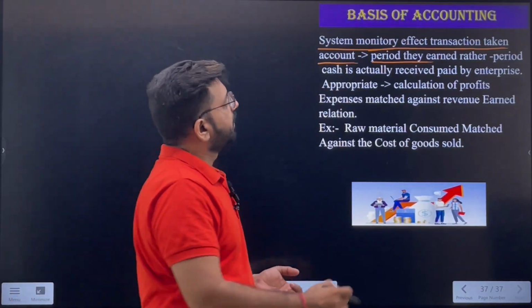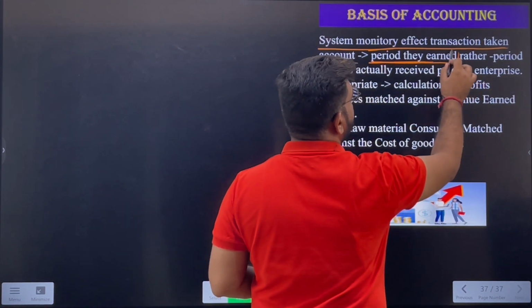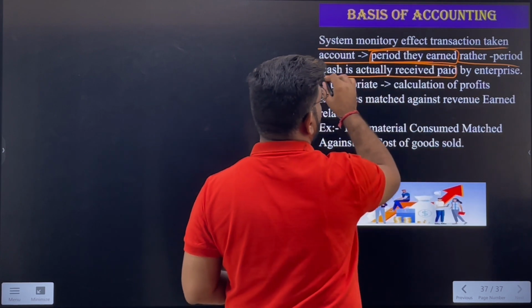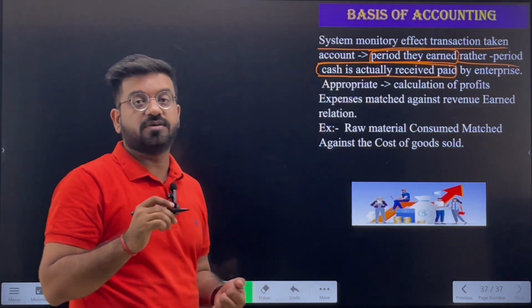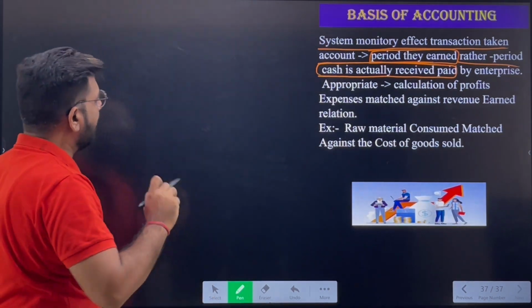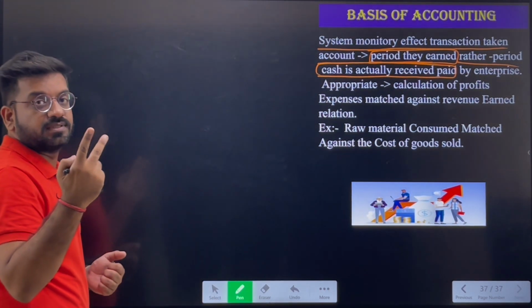Is that okay? So it is the period in which they are earned that will be recorded, rather than when the actual cash is received or paid by the enterprise. It will not be recorded only then; it will be recorded at that time also. So what will happen? We will record the same transaction 2 times.